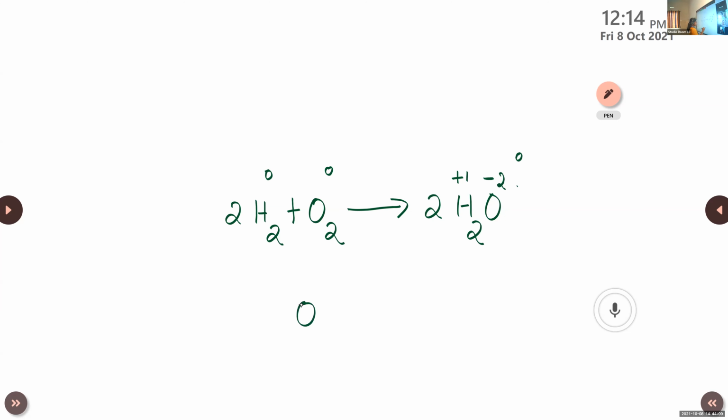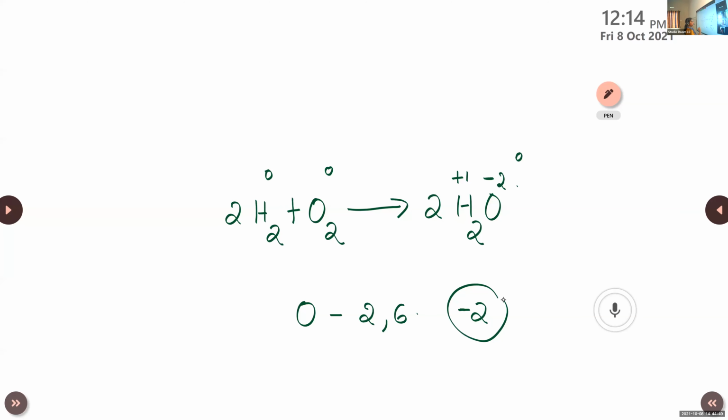We can do one example with oxygen. What about its configuration? 2, 6, right? So, how many more electrons needed to complete that octet? 2, right? Yes, 2 more electrons needed to become 8. So, its oxidation number is considered as 2. And we will add this charge according to electropositivity or electronegativity. So, it is -2. That is the oxidation number of oxygen. That is common, but there are certain exceptions that we will learn in the rules.